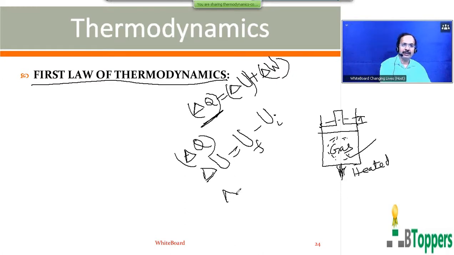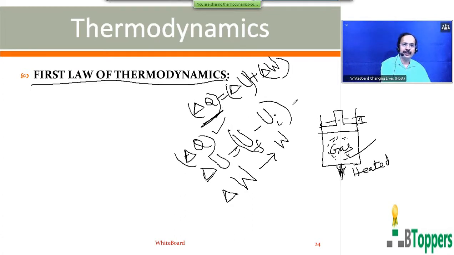Delta W represents the work done by the system. Of course, some of the books, instead of delta W, may simply write W, which represents the work done by the system. So delta Q will be positive when heat energy is absorbed by the system in a process. Suppose some heat energy is lost by the system in a given process, then delta Q will be negative for that process.